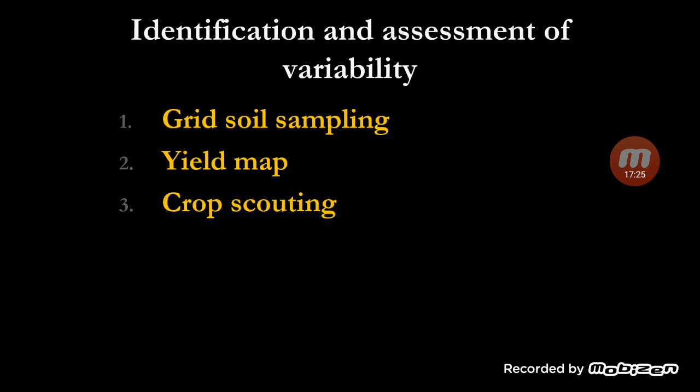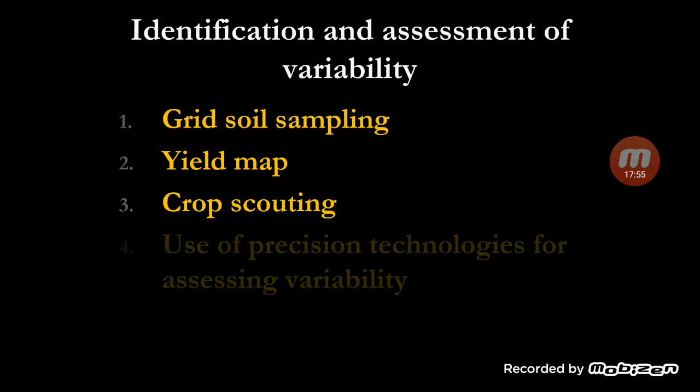Then you have to go into the plot, you have to observe, and you have to record the observations. You have to see if there is any pest attack, if there is any disease attack. However, the difference here is you are not doing this with simple naked eye observations, you are doing this with satellite images, you are doing this with drone images. Okay, so that is crop scouting.